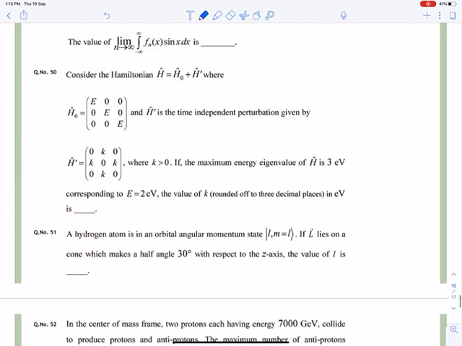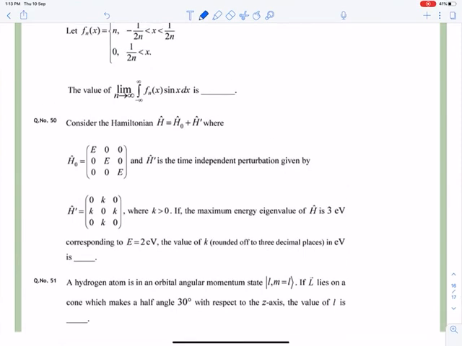Yeah, so see, you are given the Hamiltonian H equal to H0 plus H bar. So this is your known wave function, and this is your first energy correction.